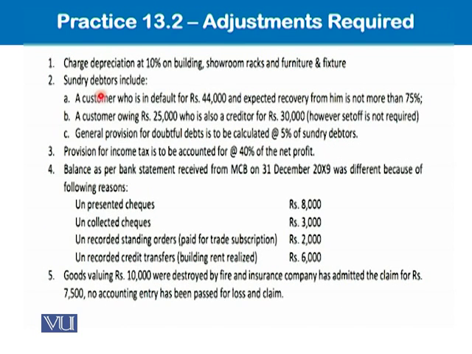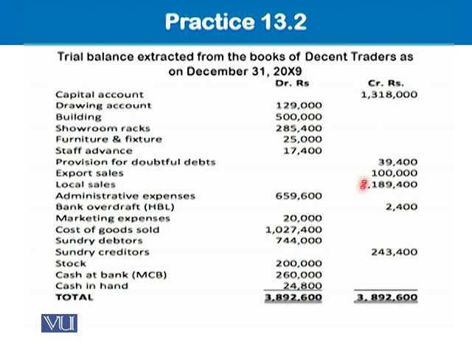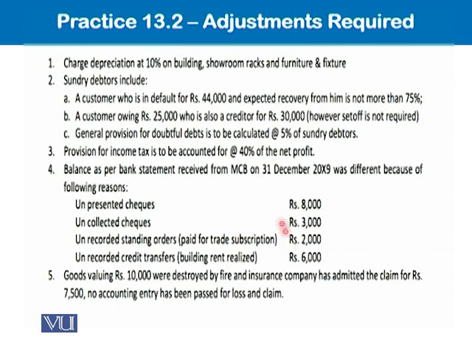Sundry debtors include a customer who is in default for 44,000 and expected recovery from him is not more than 75,000. Remember, this is the amount of sundry debtors with you, 744,000. And out of these, 44,000 is in default and expected recovery from him is 75,000.